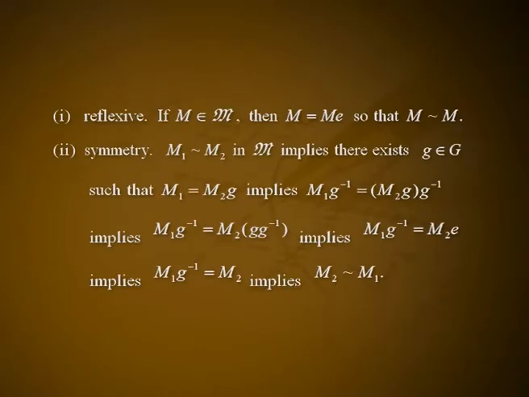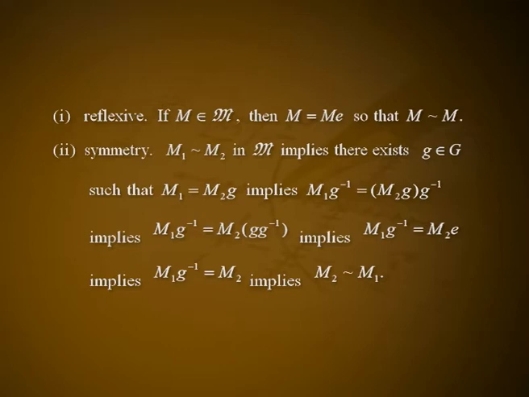We define a relation on collection M as follows. For two elements M1 and M2 in the collection, M1 related to M2 if there exists an element g belongs to G such that M1 is equal to M2g. We first prove that this relation is an equivalence relation on the collection M. 1. Reflexive. If M belongs to the collection script M, then M is equal to Me, so that M is related to M.